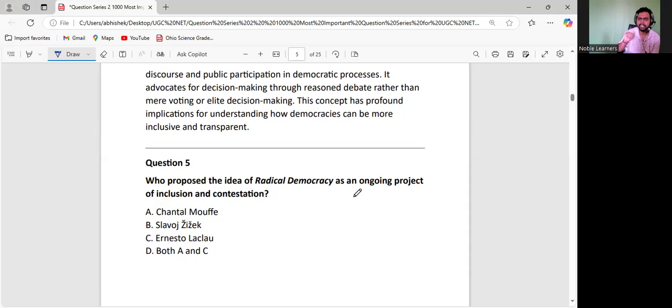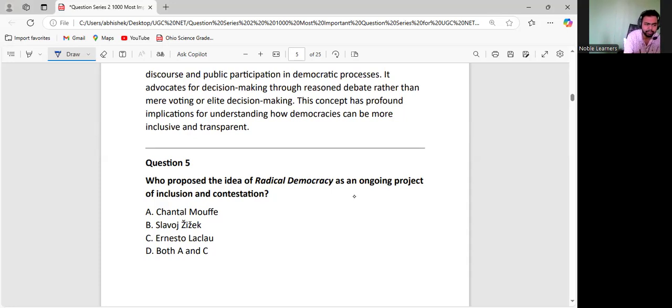What happens generally in India and in other countries, after voting you just go and sleep. But this should not be in a proper democracy. If you are a proper democratic country, there must be a continuous discourse, continuous demand to the government, negotiation, bargaining by the people, and that is actually called radical democracy in this context.